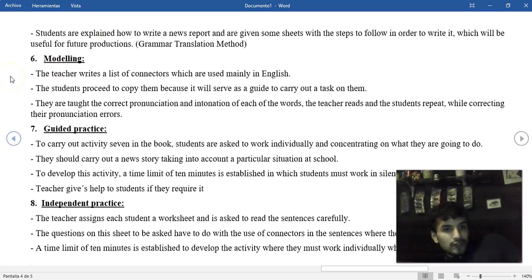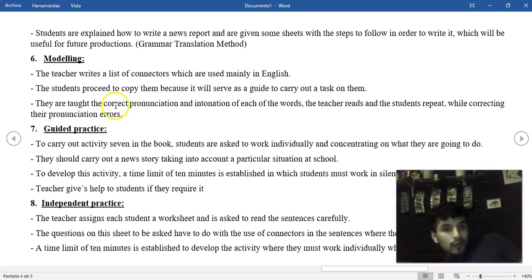Modeling. The teacher writes a list of connectors which are used mainly in English. I'm going to write on the blackboard a list of the more commonly used connectors in English. My students have to copy it on their notebooks. The students proceed to copy them because it will serve as a guide to carry out a task on camp.